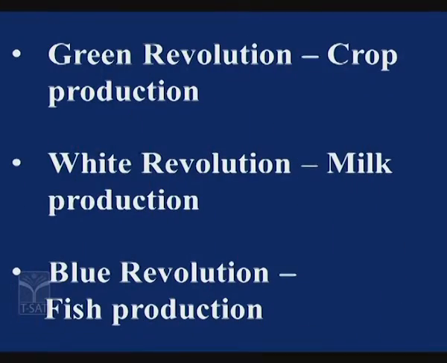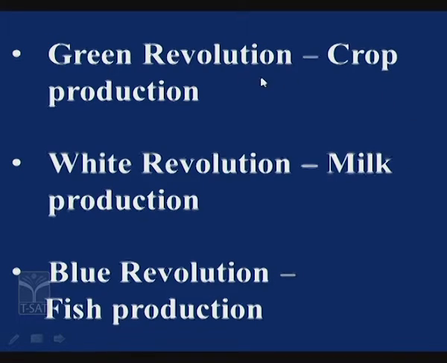For example, the milk which is produced now, previously that was not sufficient to meet the demands of the people. Population is increasing enormously, but milk production is not increasing. To overcome this problem, a revolution was started. That revolution which increases milk production is called the white revolution. See children, the production of milk is enhanced in a revolution called the white revolution.